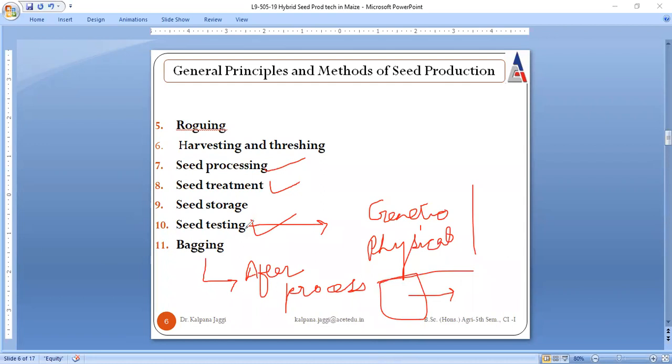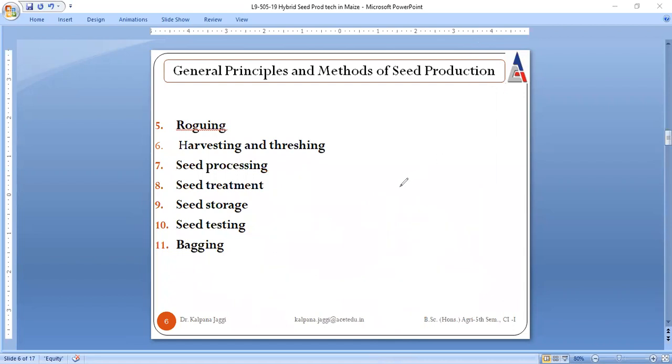So students, these 11 points are the general principles and methods which one has to keep in mind for the production of seed.